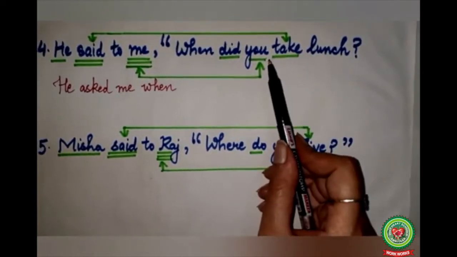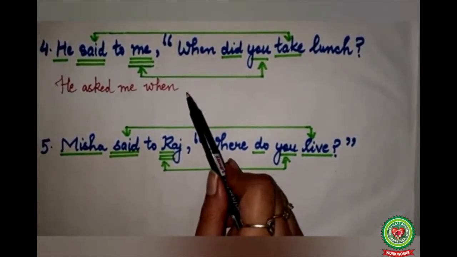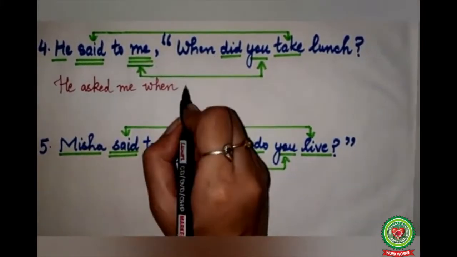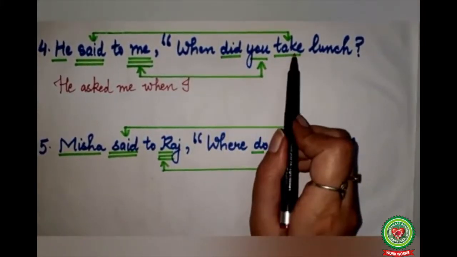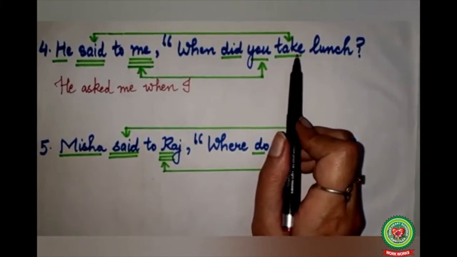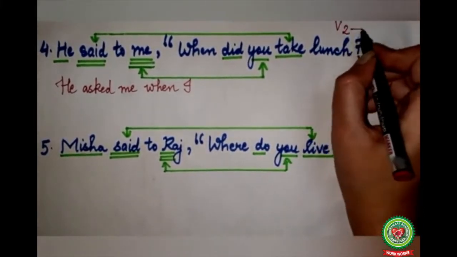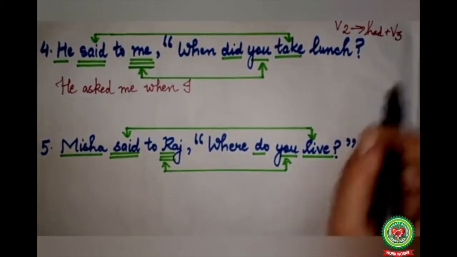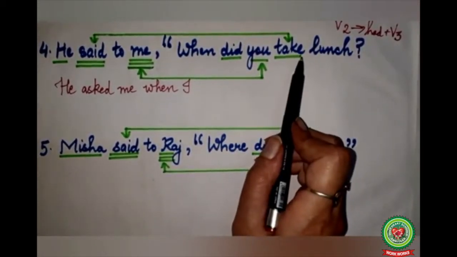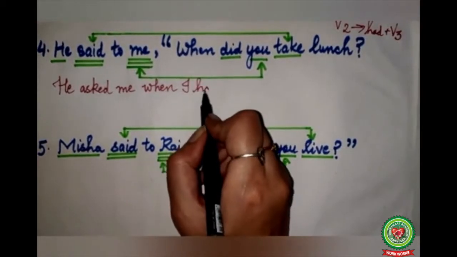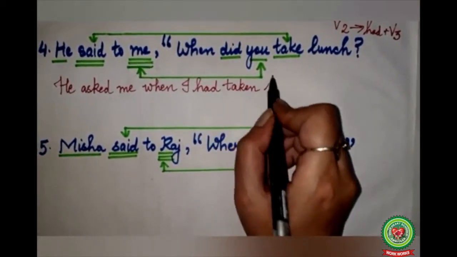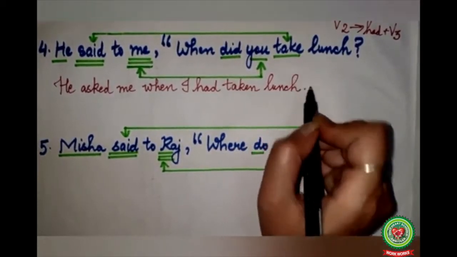Here you is your subject, so first we will write the subject. You is referring to me, so you will change into I. Now did take is the past form of the verb, and as we know, V2 will change into had plus V3. So did take here will change to had taken. When I had taken lunch. At the end, full stop.